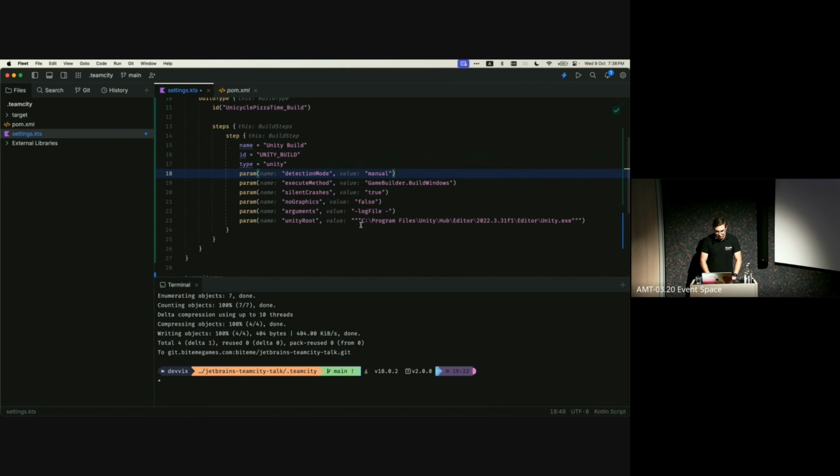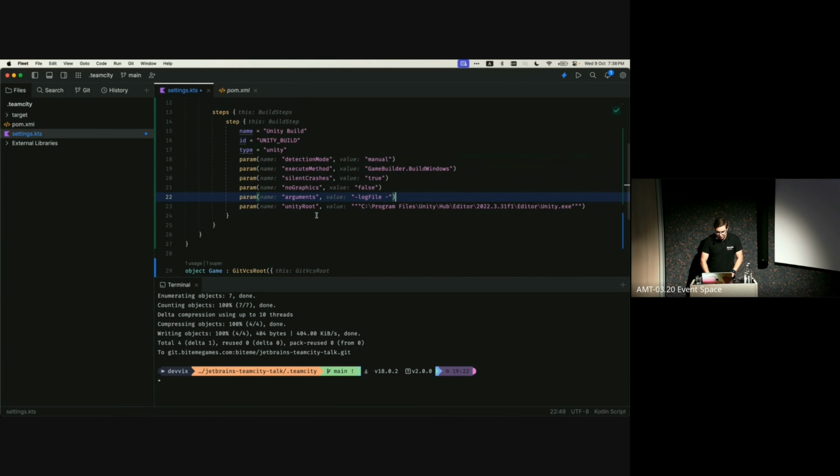And so we have to also specify our Unity root path, which you can see right now is only for Windows. I'm also telling it what method needs to run, which is the build Windows method to actually compile the game, and some other details that are not that important right now.